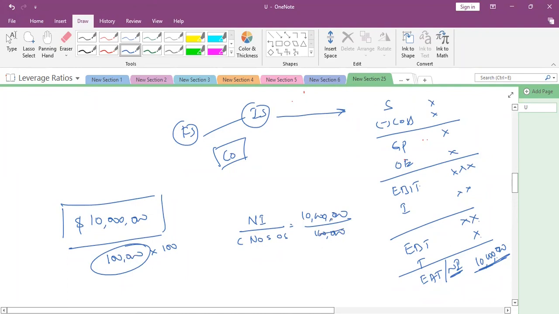So this is considered as earnings per share.